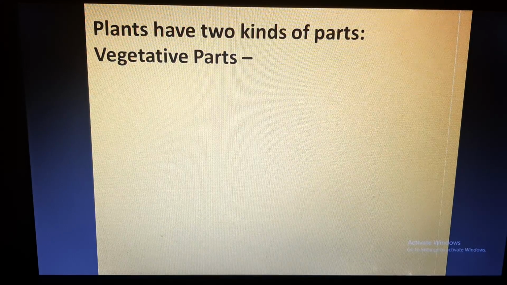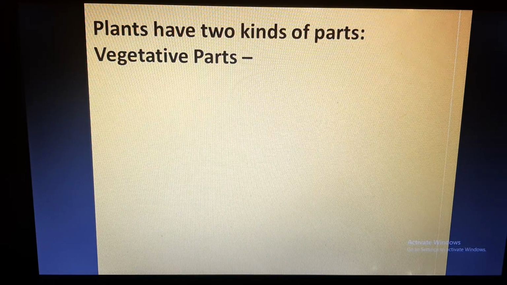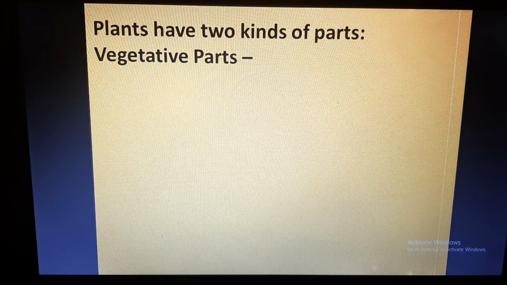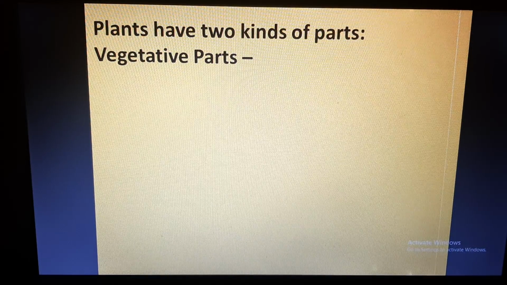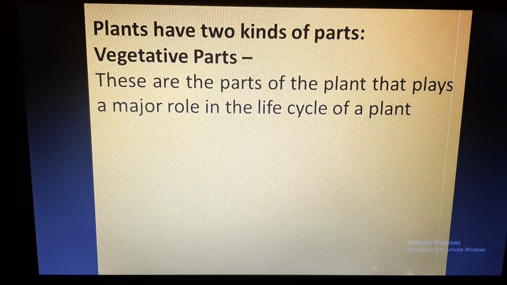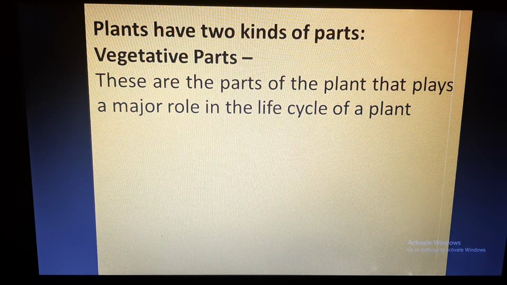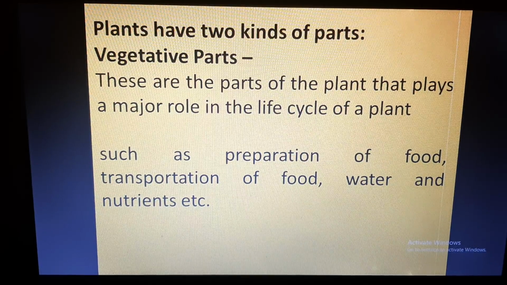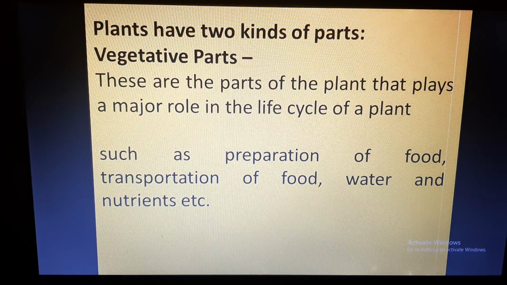In this chapter, as the name suggests, reproduction in plants, we'll be discussing how reproduction occurs in plants. Plants have two kinds of parts. One is the vegetative part. These are the parts of the plant that play a major role in the life cycle of the plant. For example, in which part does the preparation of food take place?